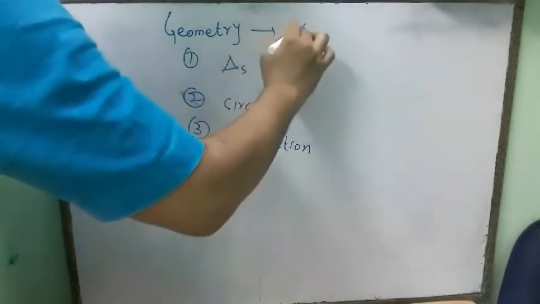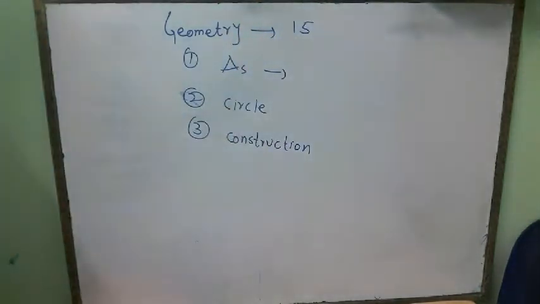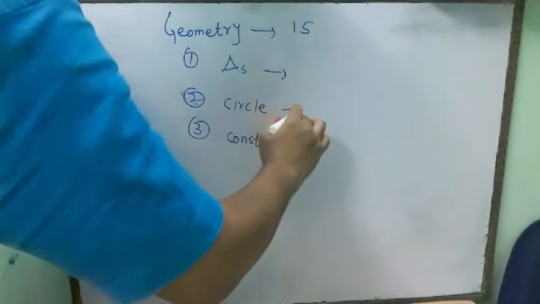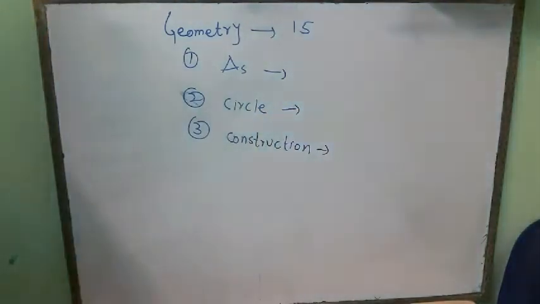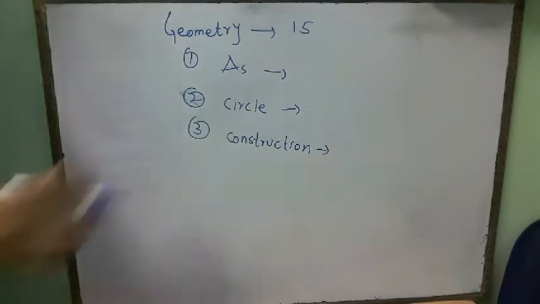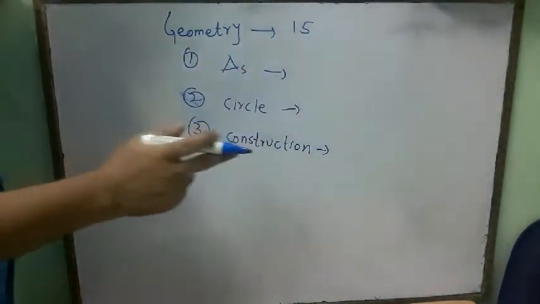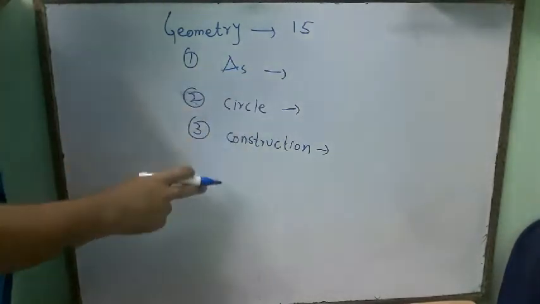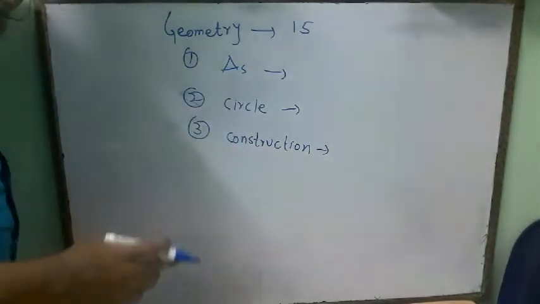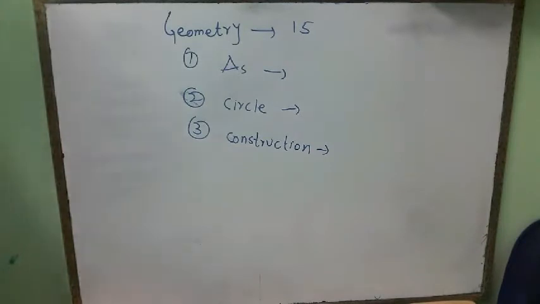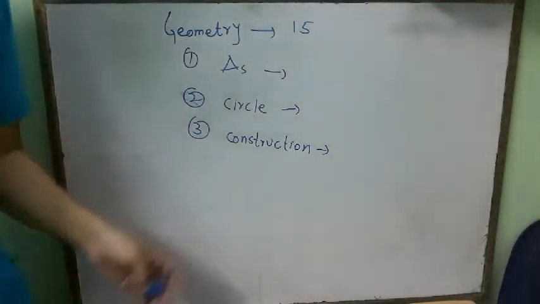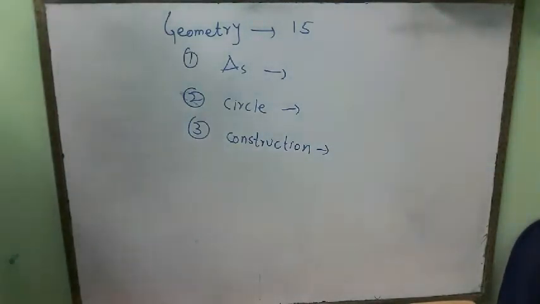The whole geometry section weightage is 15, and there are 3 chapters, so the weightage is divided by the 3. Now there are four theorems, of which one will repeatedly come in the examination, and there are two construction processes, of which one will always come in the examination. So it is much easier than it seems.